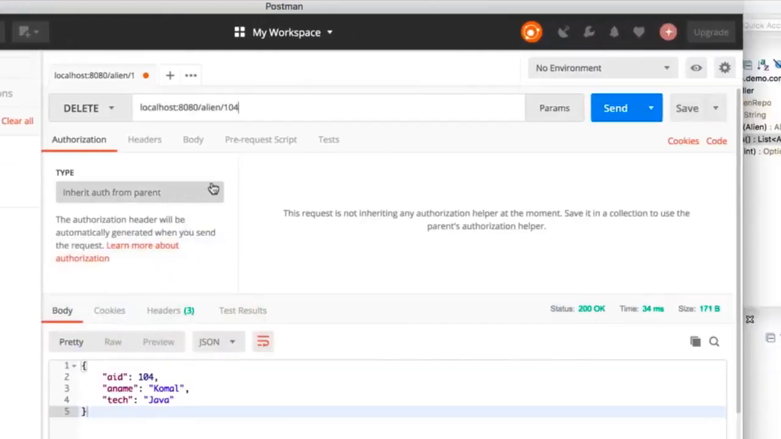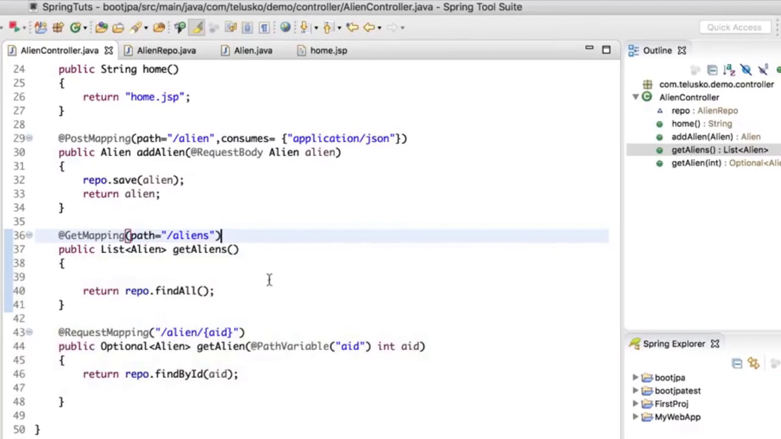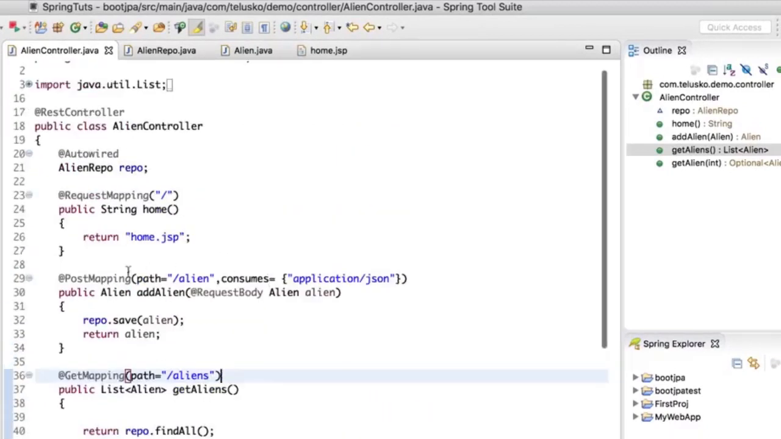So let me just try once again. I don't know what went wrong there. I'll click on send. Okay, you're not getting any error, but it is not working, right? Now, in order to perform a delete operation on the server side, there should be a mapping, right? We don't have any mapping here.